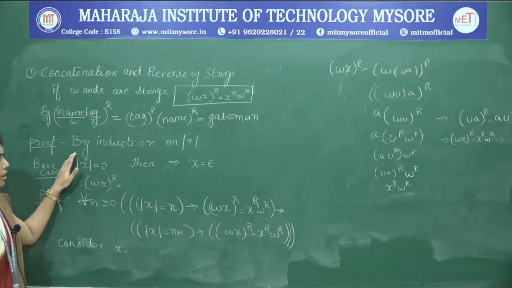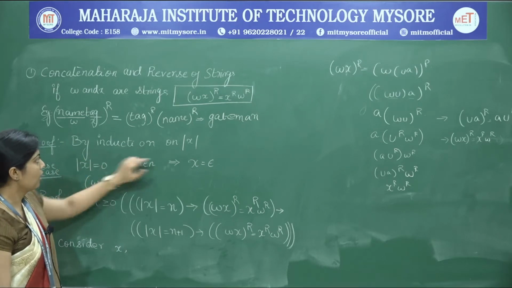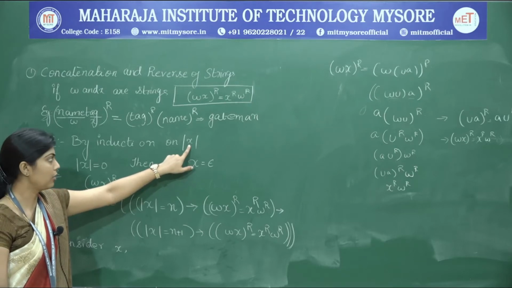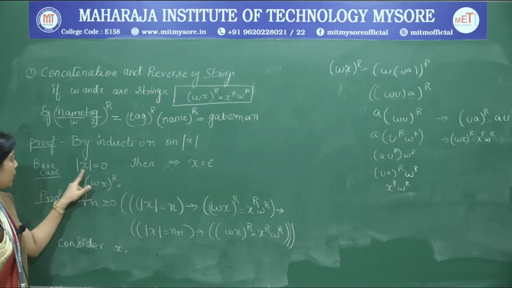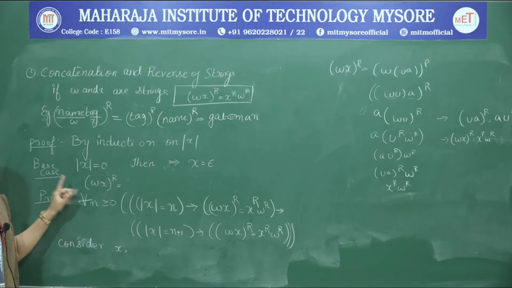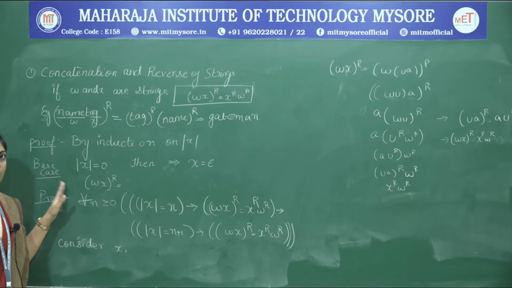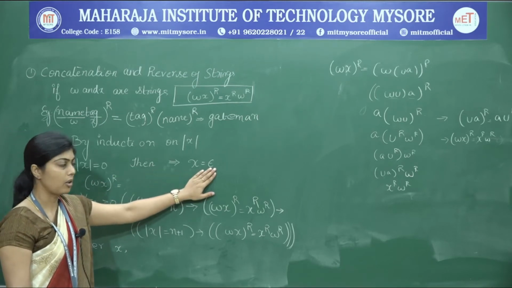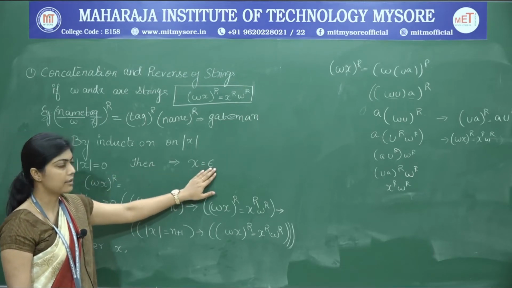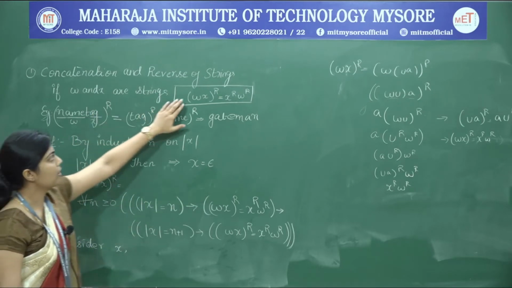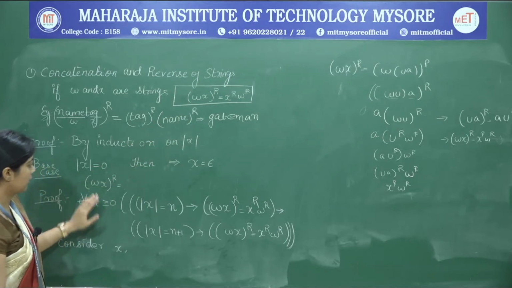Now by induction we will have to prove the theorem. We will take up the length of X. In the base case, we consider that the length of X is 0. In case any string's length is 0, we have to know that it is epsilon. It will not have any character at all in it, and therefore the string itself is epsilon. So we will take up the same identity and resolve it.